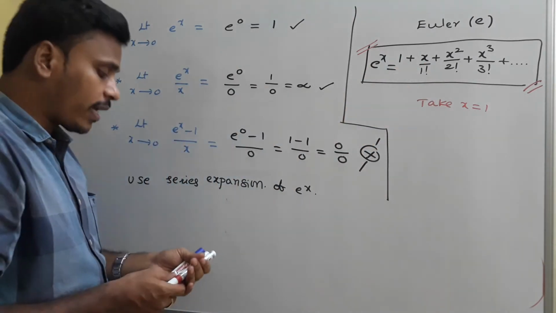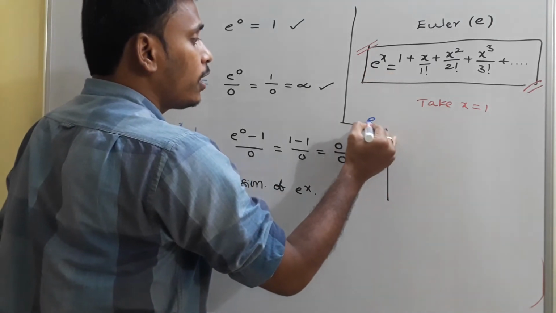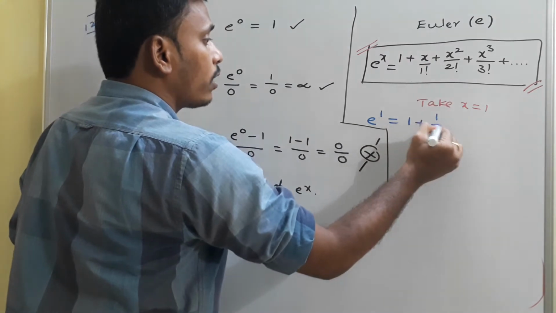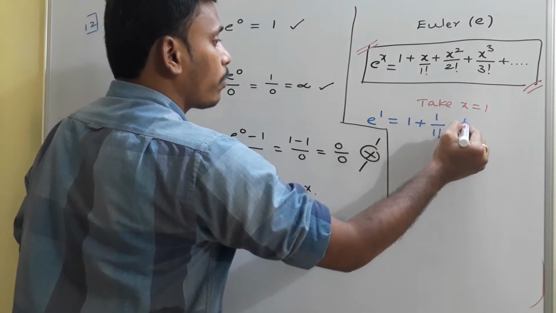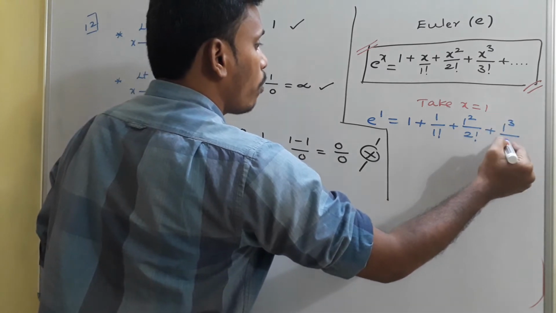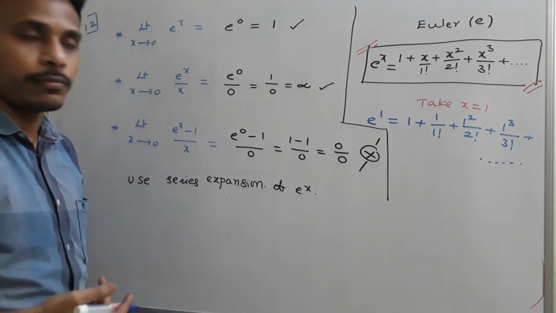And now if you take x equals 1, what will happen? E power 1 is equal to 1 plus 1 by 1 factorial plus 1 square by 2 factorial plus 1 cube by 3 factorial, and so on. We need to take many terms there.